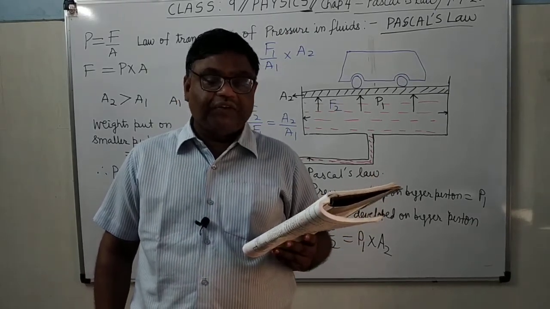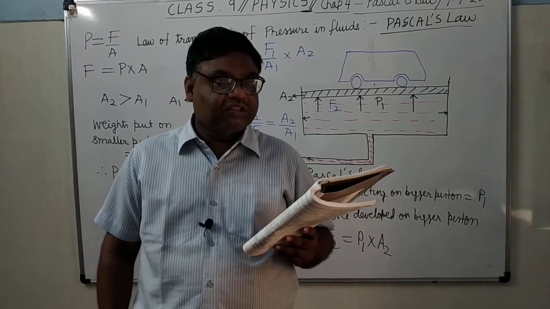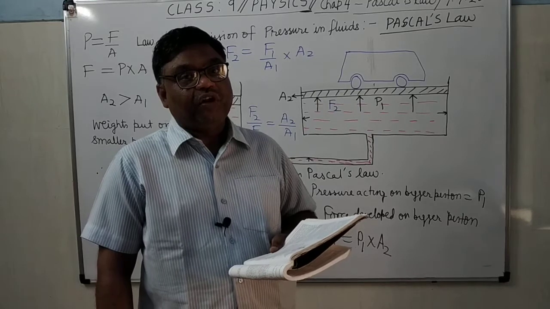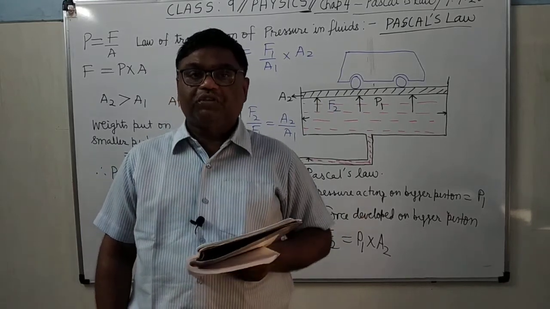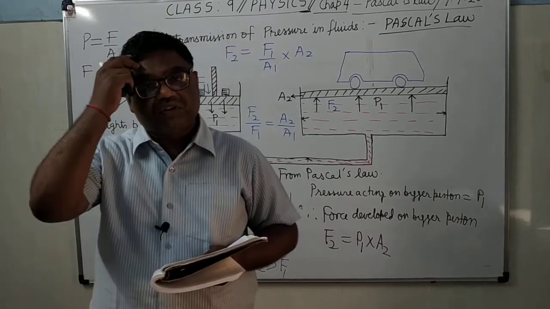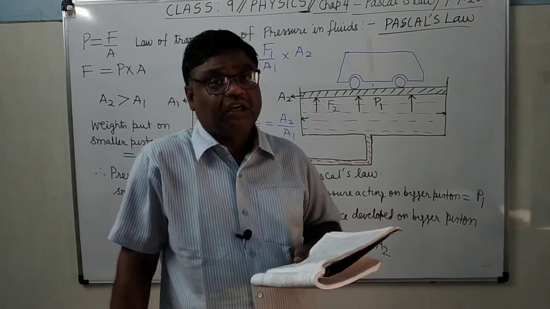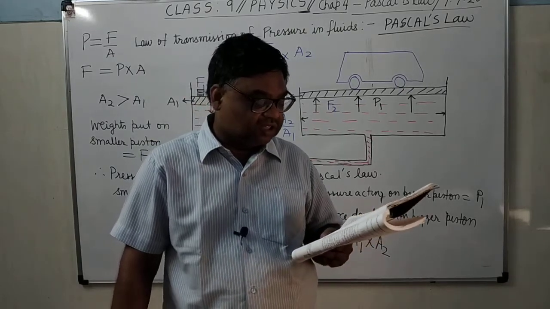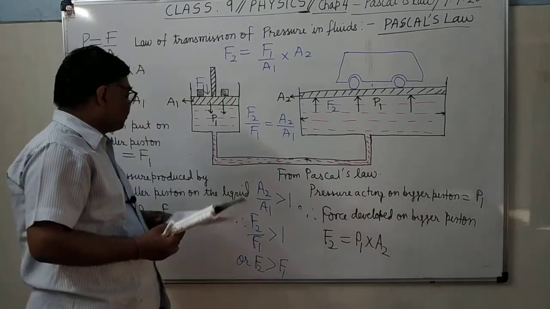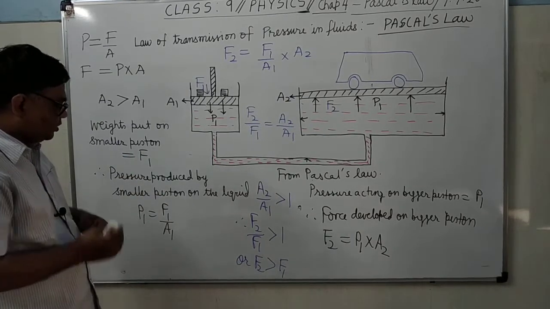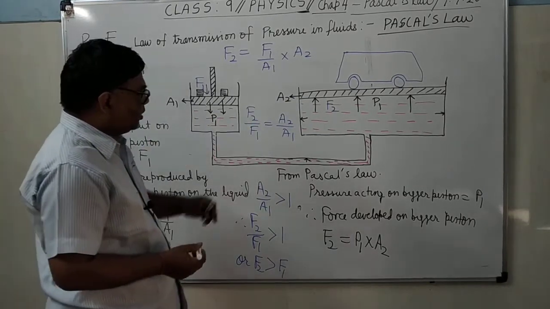The principle of each hydraulic machine is that a small force applied on a smaller piston will produce a bigger force, a larger force on the larger size piston. A small force applied on a smaller piston will produce a bigger force on the bigger size piston. Is it clear? So this is the basic formula here. You can remember this in this form.